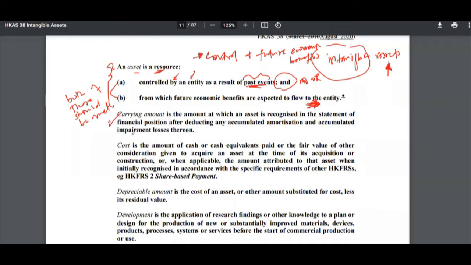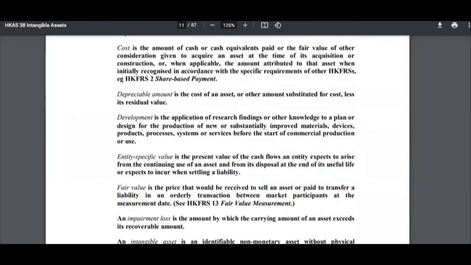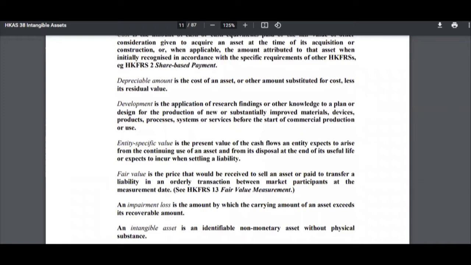Then we have carrying amount. I would assume that you know what carrying amount is. It's simply the cost minus amortization in this case, or the depreciation, which goes on to the financial statement called the balance sheet. Any impairment losses are also deducted from the carrying amount. Then you have cost and depreciable amount. You can read these definitions if you don't know them, but I would assume that you should be familiar with these words, considering how far you are in your HKICPA journey.